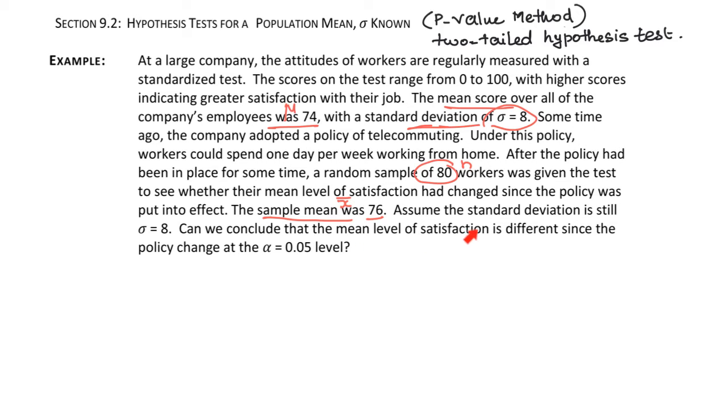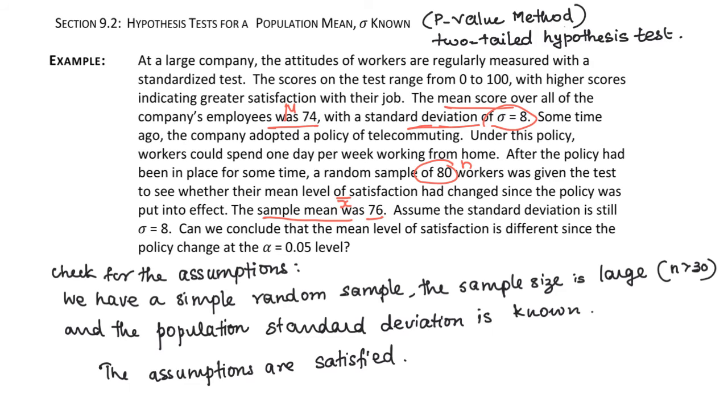This question says the mean level of satisfaction is different since the policy changed. It's not asking whether it is less than or greater than, it's just asking whether there is any difference. That's why it is mu not equal to 74, which is a two-tail test. First we will check the assumptions. We have a simple random sample, the sample size is large, n is 80 which is greater than 30, and the population standard deviation is known. We know that it is 8. So the assumptions are satisfied.